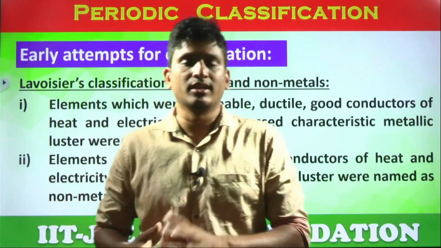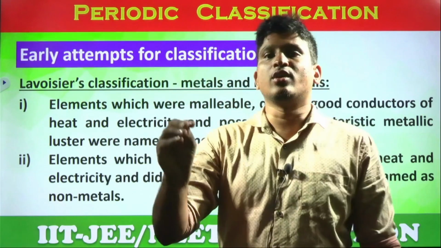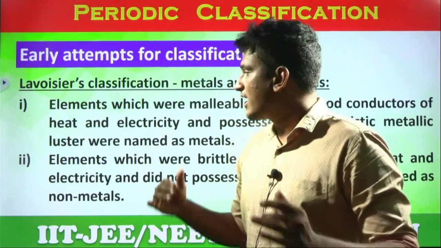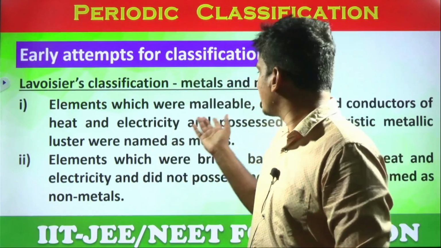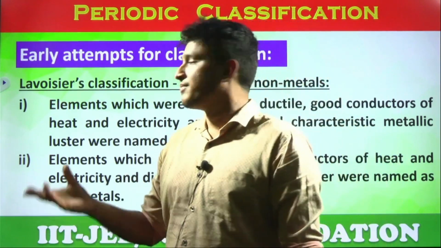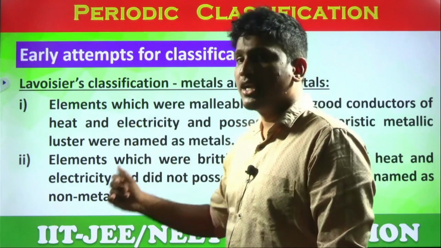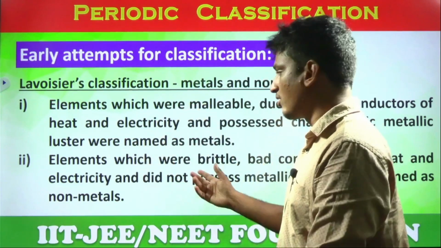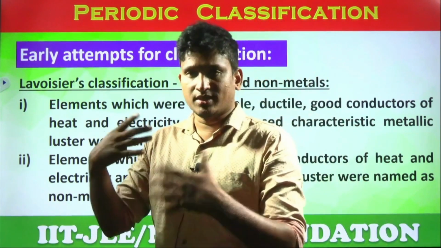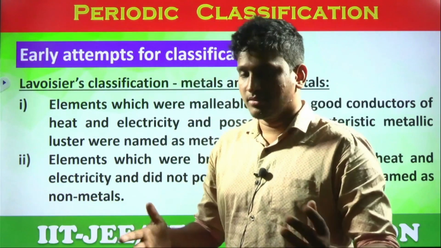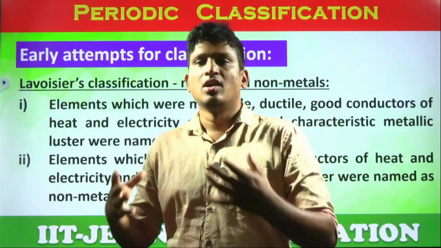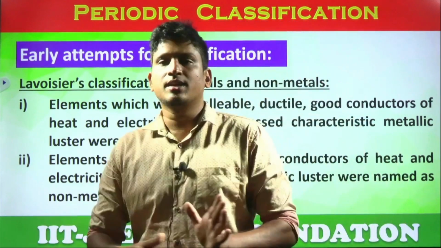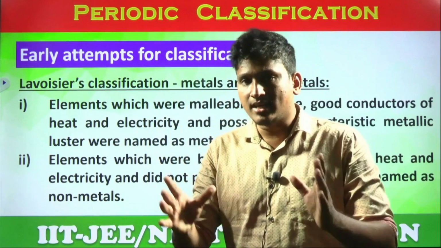Of course, he didn't classify all the elements, into metals and non-metals, that we already know about metallic characters and non-metallic characters. So he analyzed the properties. What are metallic characters, students? Malleability, ductility, sonorous, conduction of heat and electricity are called metallic properties, and lustrous nature; they are called metals. What are non-metals? Simply opposite, which are not. It's like non-malleable, non-ductile, non-sonorous. All these are non-metals and which do not conduct heat and electricity. So this is the very first attempt to classify the elements into metals and non-metals.